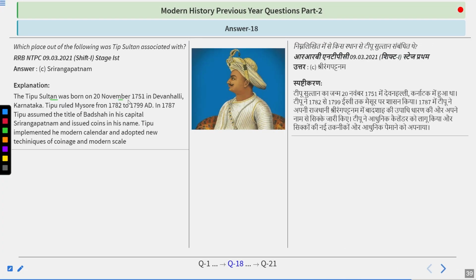Tipu Sultan was born on 20th November 1751 in Devanahalli, Karnataka. Tipu ruled Mysore from 1782 to 1799. In 1787, Tipu assumed the title of Badshah in his capital, Srirangapatnam, and issued coins in his name. Tipu implemented a new calendar and adopted new techniques of coinage and a modern scale. So do remember, the answer is Srirangapatnam. He died in 1799 in the Fourth Anglo-Mysore War.